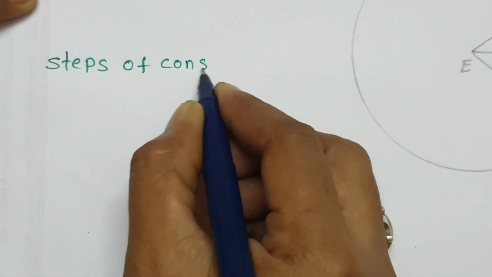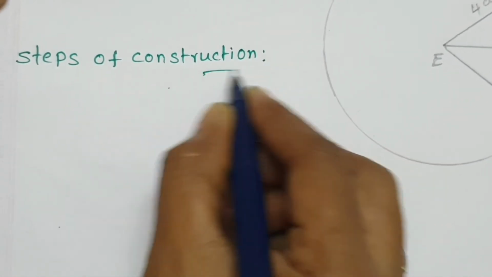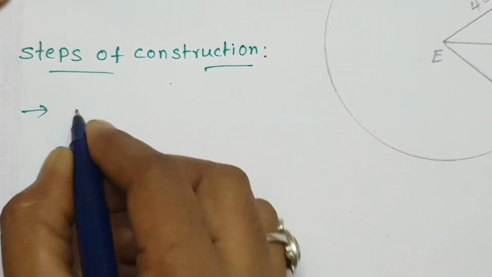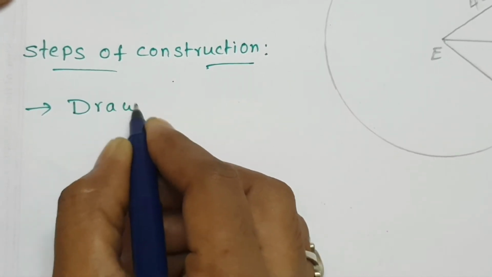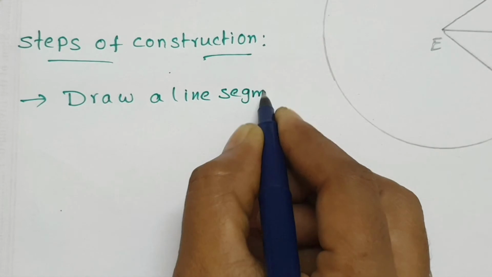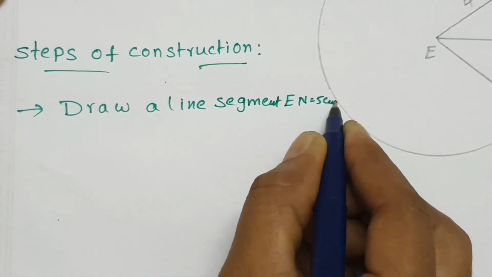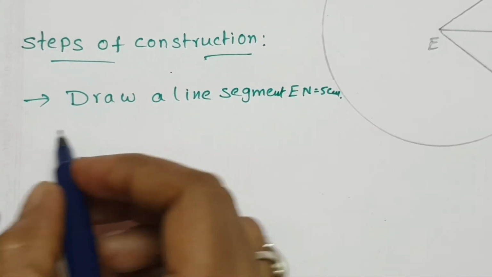Steps of construction. See here about this diagram. First, draw a line segment EN equal to 5 centimeters.